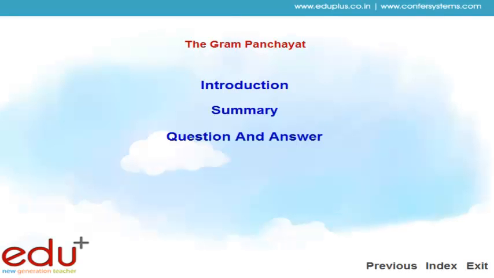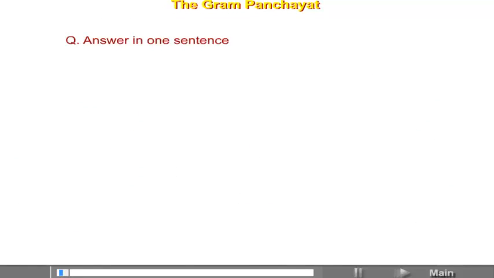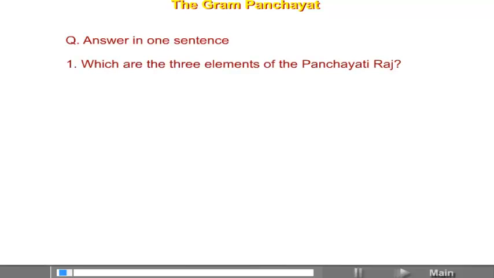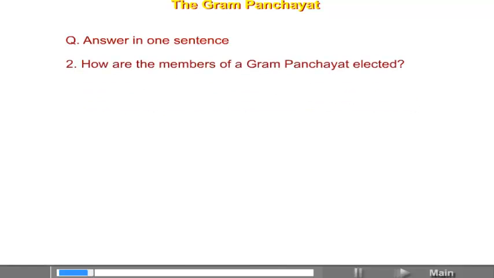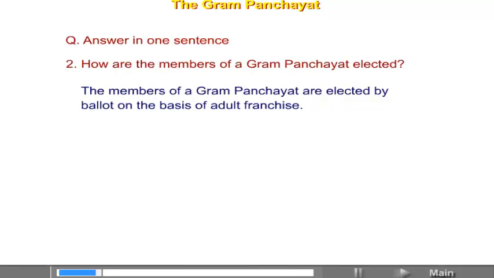Then friends, after that the last option is question and answer. The Gram Panchayat. Answer in one sentence. Which are the three elements of the Panchayati Raj? The Gram Panchayat, the Panchayat Samiti and the Jilha Parishad are the three elements of Panchayati Raj. How are the members of a Gram Panchayat elected? The members of a Gram Panchayat are elected by ballot on the basis of adult franchise.